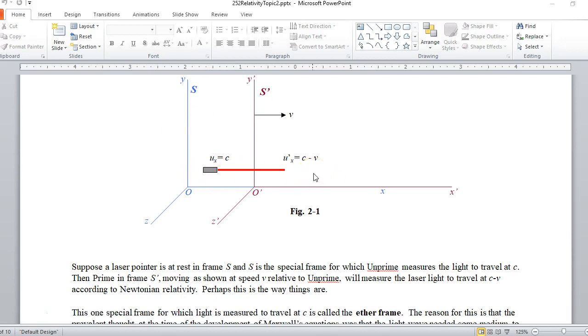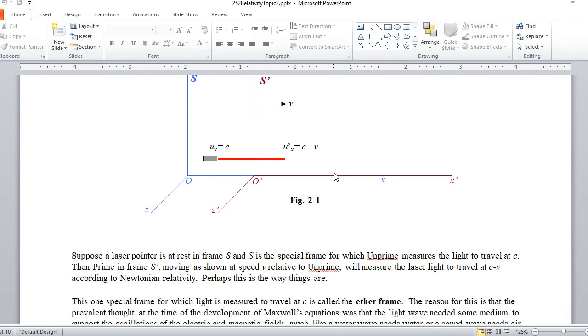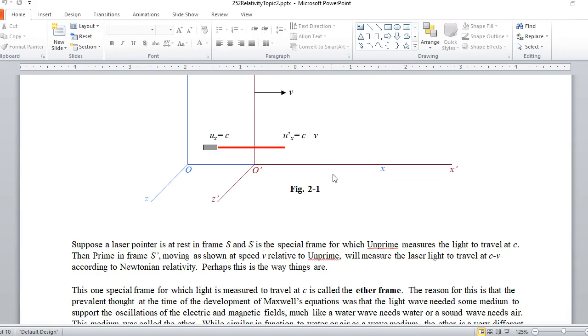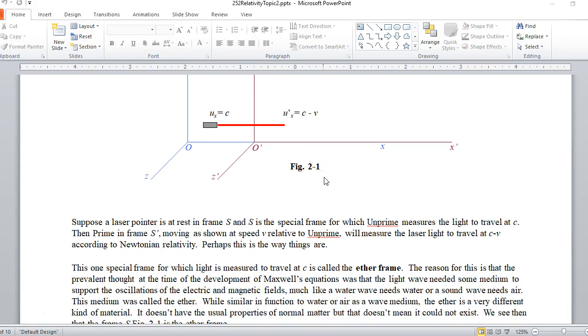Well, that is called the ether frame. We don't believe in the ether anymore, although some people do on the internet, but physicists tend not to. But at the time, people thought that light, just like any other wave, needs some medium to support the wave. For instance, a sound wave needs air or a fluid or a solid to travel, or a wave on a string needs a string. So people postulated that there was this stuff called the ether.